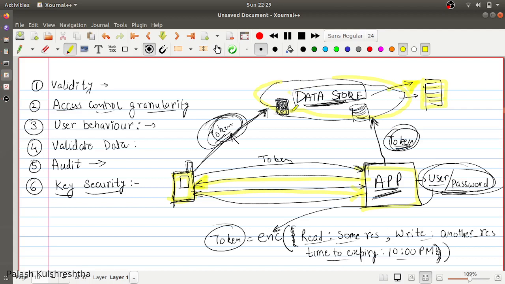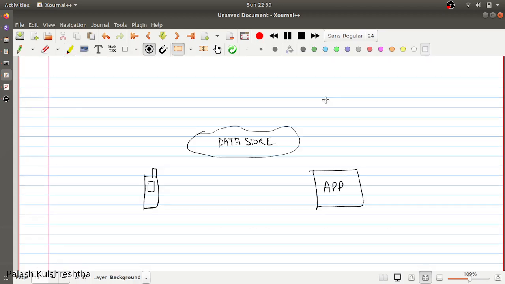Also, the type of data store and the granularity of the keys or tokens that can be generated for the data store is going to affect how you can implement the valet key pattern, and how much granularity you can provide on the resources inside your data store. You should keep in mind that whenever you are providing a start time along with the token, for example, if your application specifies that this token is valid only after, let's say, 10:01 a.m.